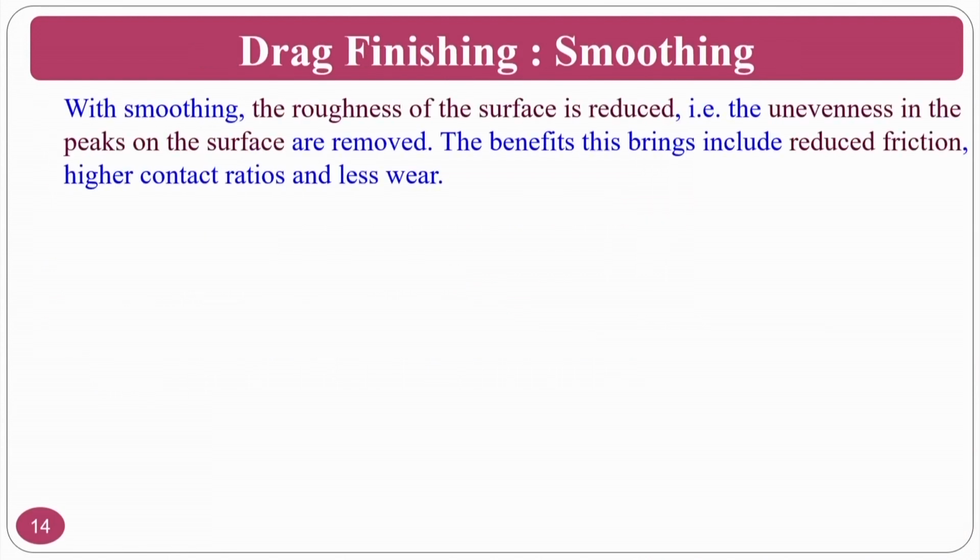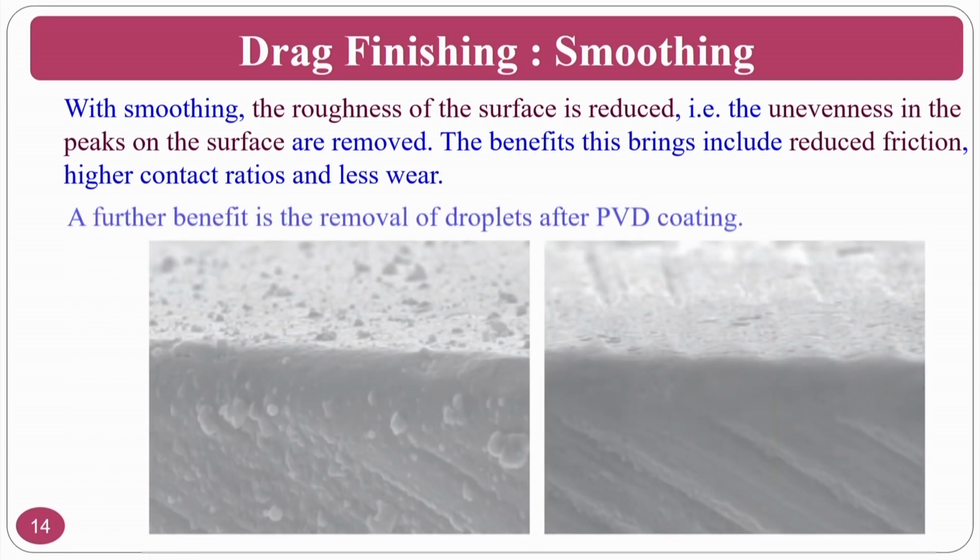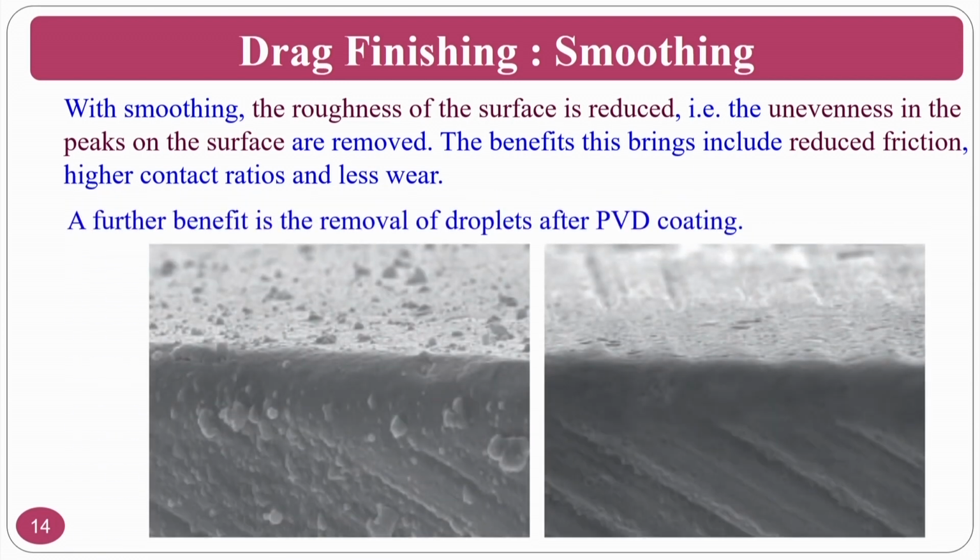The smoothing operation is another advantage of this process. With smoothing, the roughness of the surface is reduced. That means unevenness in the peaks of the surface is removed. The benefits are reduced friction at higher contact ratios and less wear.